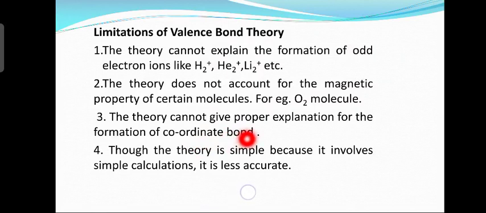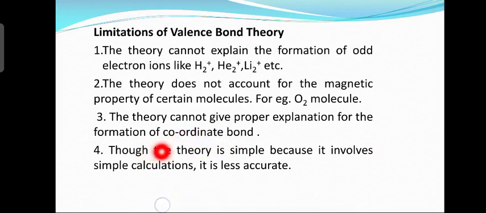The theory cannot give a proper explanation for the formation of coordinate bond. Valence bond theory does not give a proper explanation for coordinate bond. How is the coordinate bond formed? By the transference of one pair of electrons from the donor to the receiver, right? So coordinate bond is formed. So this theory cannot explain.